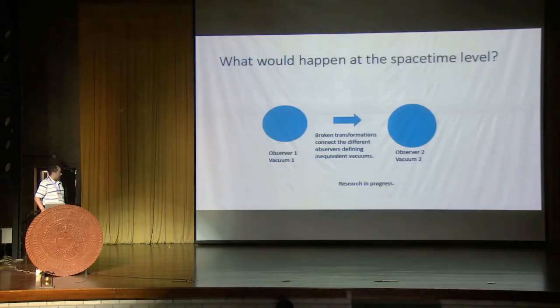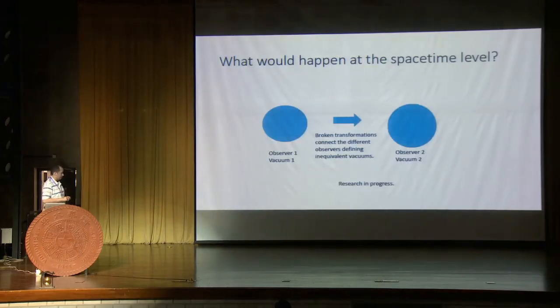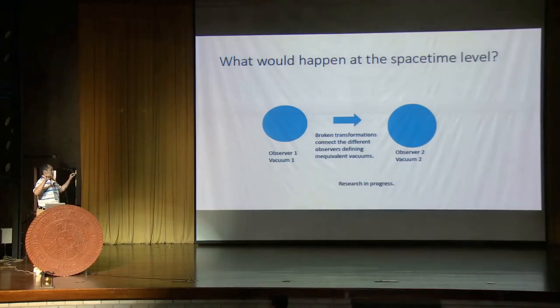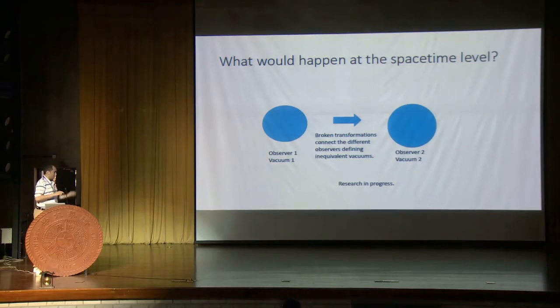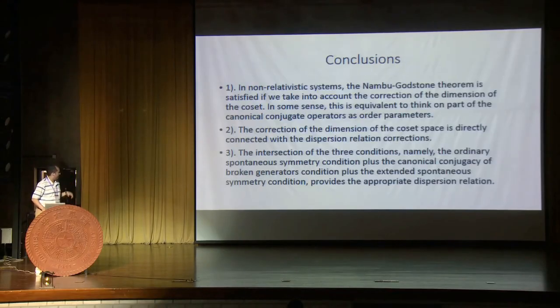Finally, at the space-time level, it's in development, but the way I am analyzing it is how different observers define the vacuum at different positions in space-time. Two observers defining equivalent vacuums can be connected through a symmetry directly. But two observers defining inequivalent vacuums are connected through broken generators. Basically, there are many formulations of gravity which suggest that this should be correct. Still, I have time, so I can reach the conclusions.